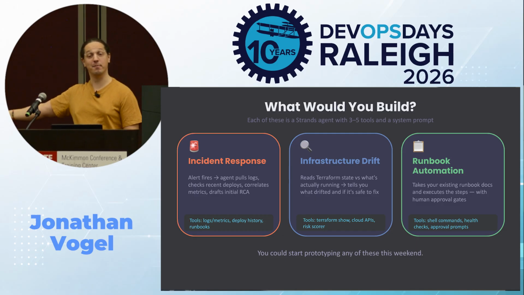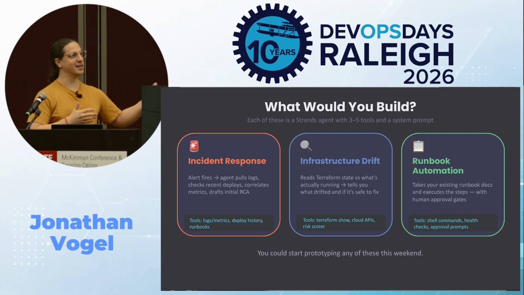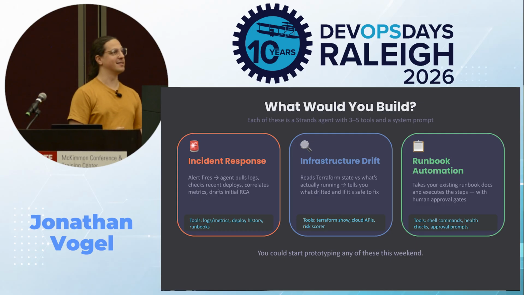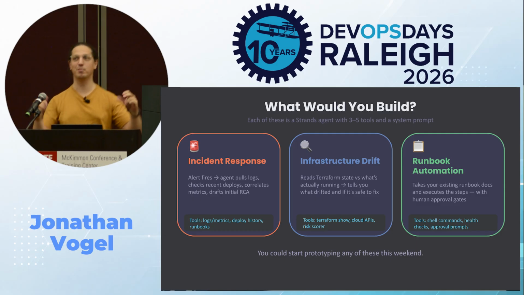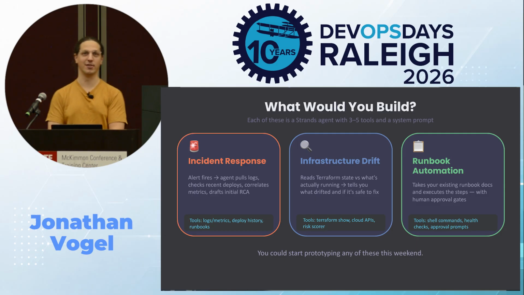Alert fires at 2 a.m. Instead of you pulling the logs, checking what deployed, correlating metrics, let the agent do it. You can build your own agent to do this. You're paged at 2 a.m. Imagine by the time you pull out your laptop, you already have a draft root cause analysis for you to dig in.